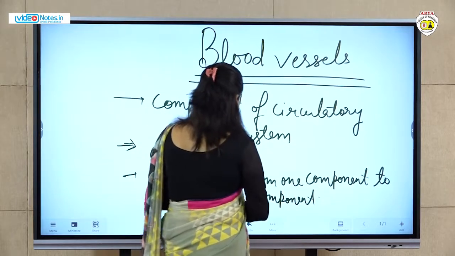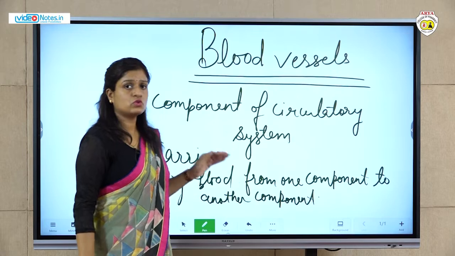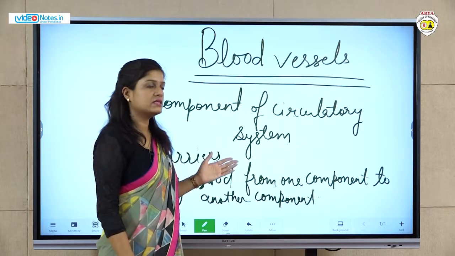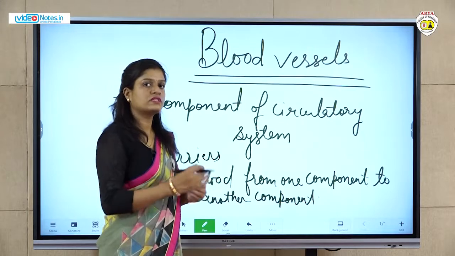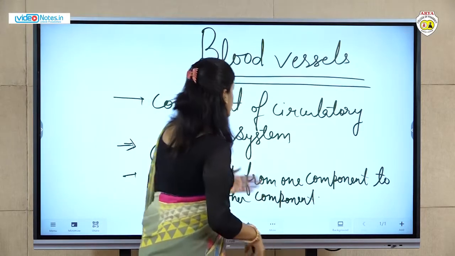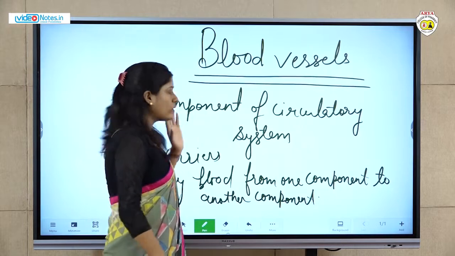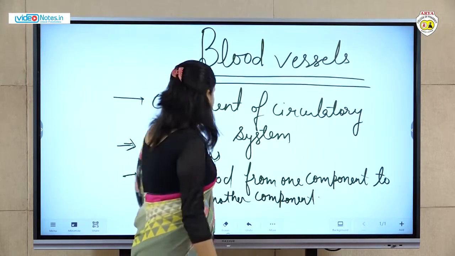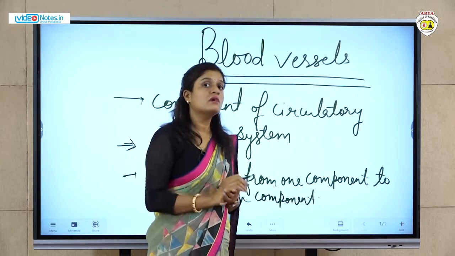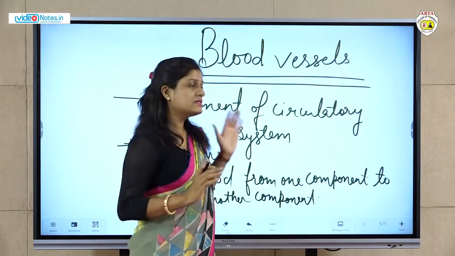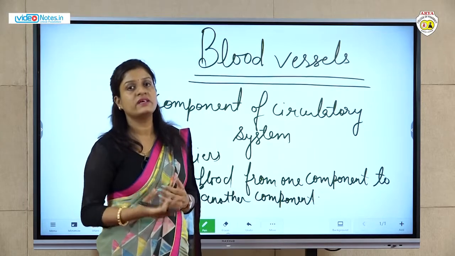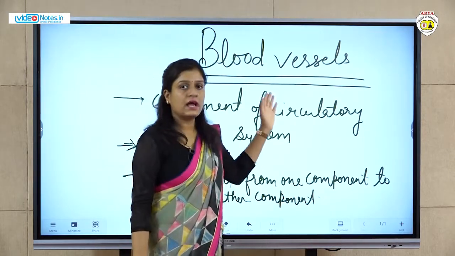Okay, so they also take part in the transportation of nutrients, proteins and substances. They are responsible for the transportation of these substances from one body organ to another body organ. So blood vessels are a very important component of circulatory system, and these are the carriers because these carry the blood from one component to another component or from one organ to another organ. Nutrients, proteins and fats are also carried with the help of blood vessels.